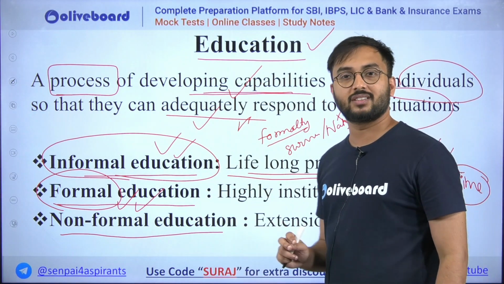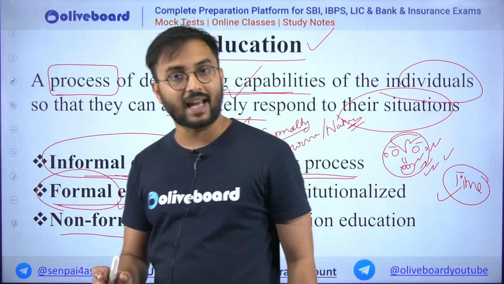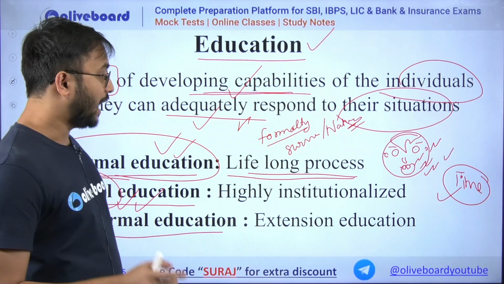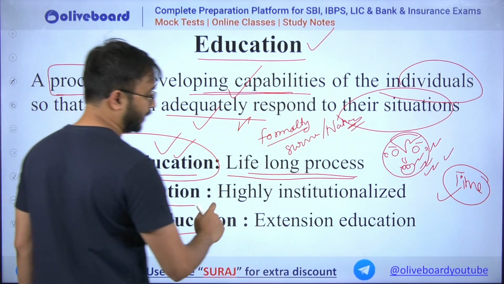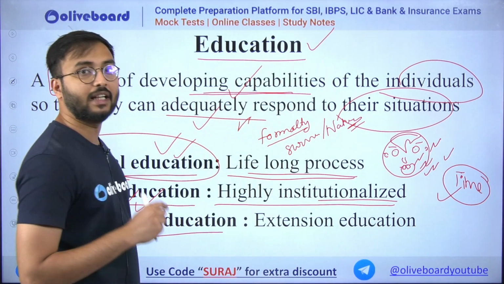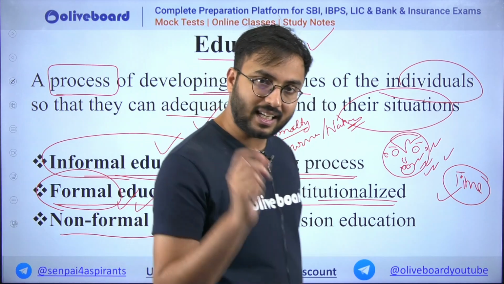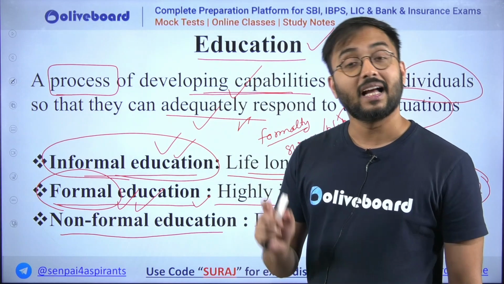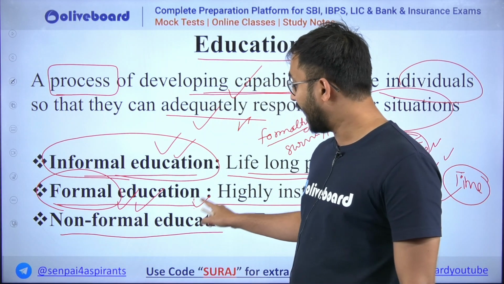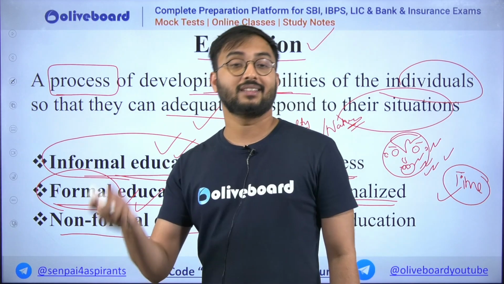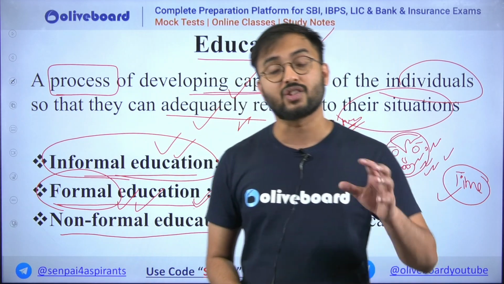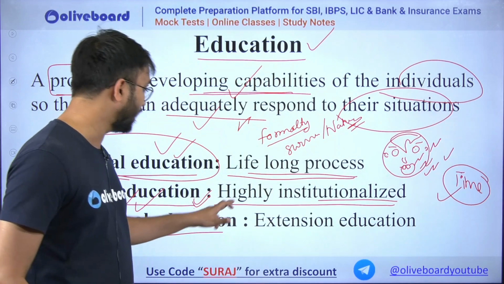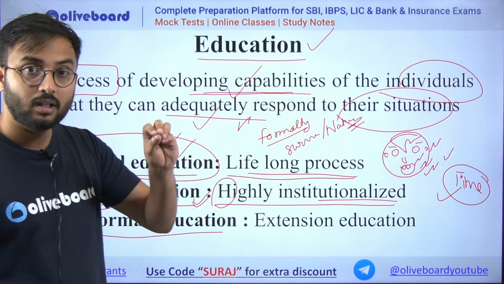So formal education is where all things are formal and structured: there is a particular syllabus, an exam, you have to clear that exam, and most important, highly professional individuals teach you. There is very little chance that what you have been taught would be less authentic, and there is a very high chance that whatever you have been taught is taught according to a recognized syllabus and recognized institution, and therefore most of the learning here is not just good or bad, but rather right.